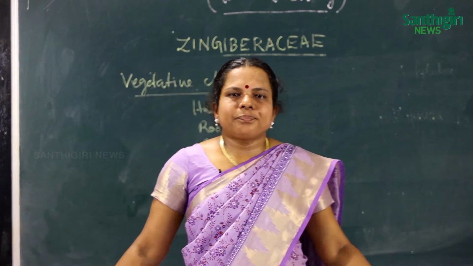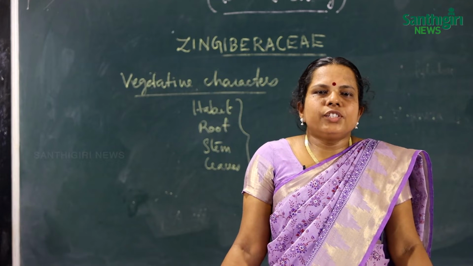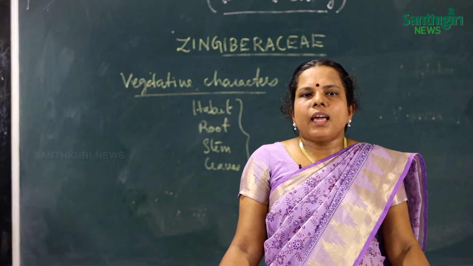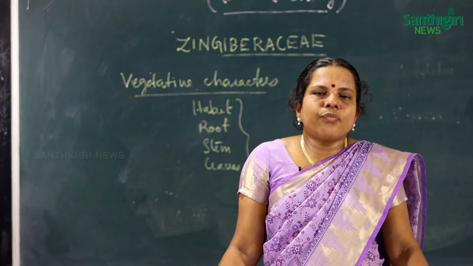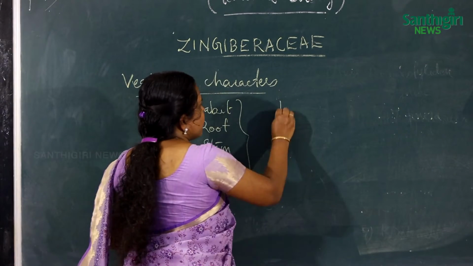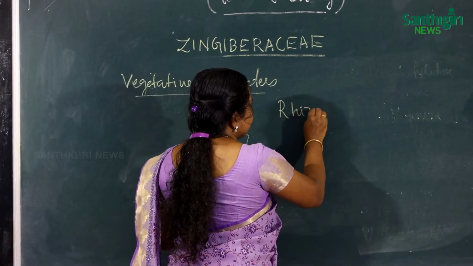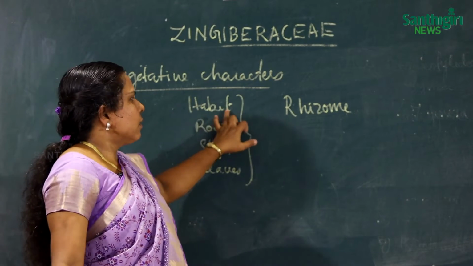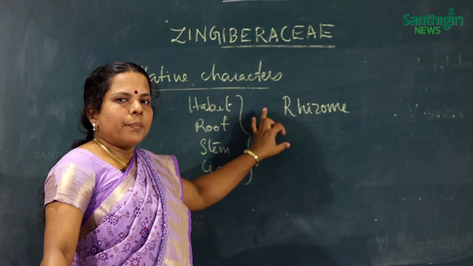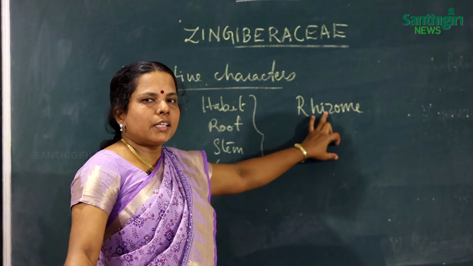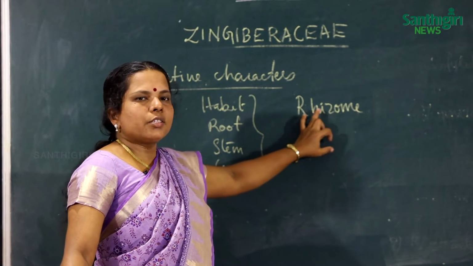Then habit. You know that ginger, turmeric, etc. are perennial herbaceous forms, and they perennate by means of an underground stem called the rhizome. So in habit, the plants are perennial herbaceous with a creeping horizontal rhizome, perennating by means of rhizomes.